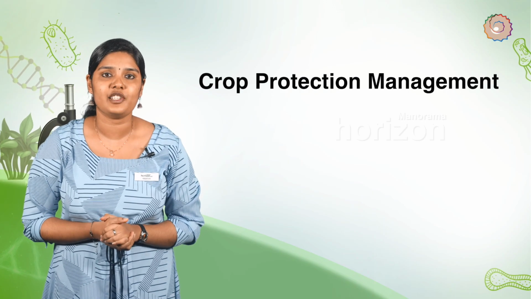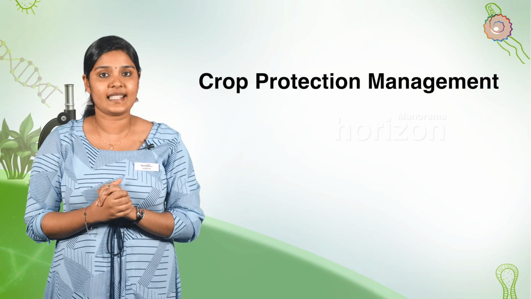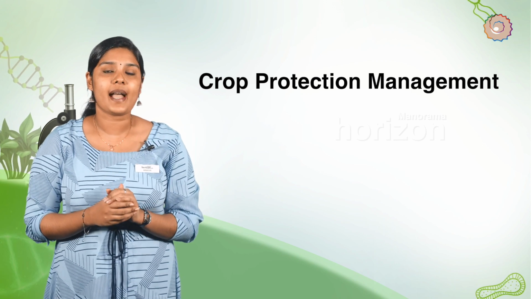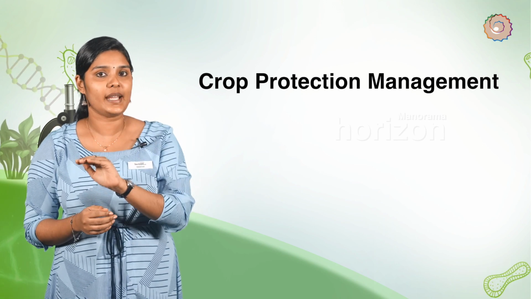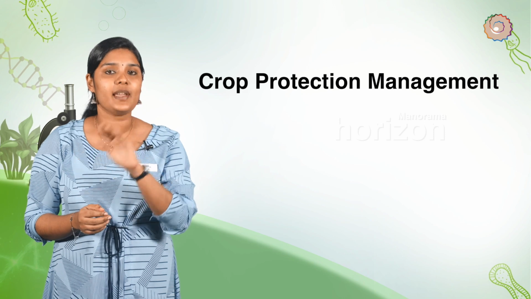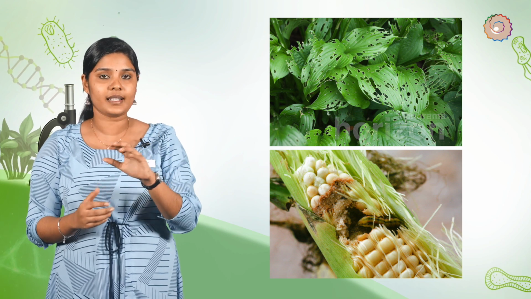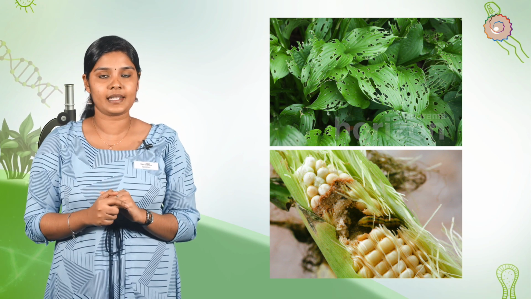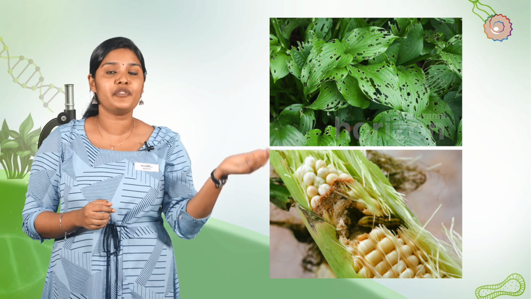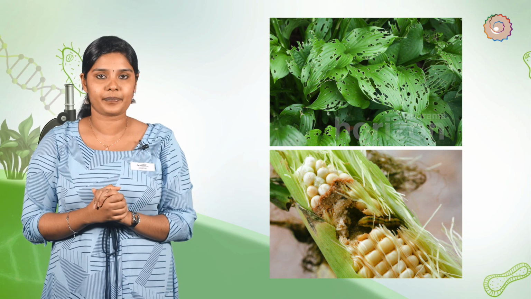Crop protection management. Crop protection is the science and practice of managing plant diseases, weeds and other pests that damage the agricultural crops. If these weeds, insect pests and diseases are not controlled at appropriate times, they can damage more than 50% of the crops produced.